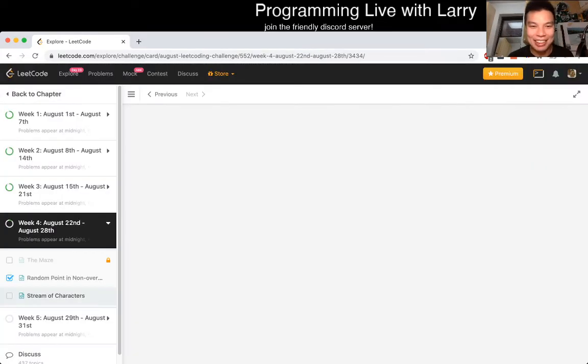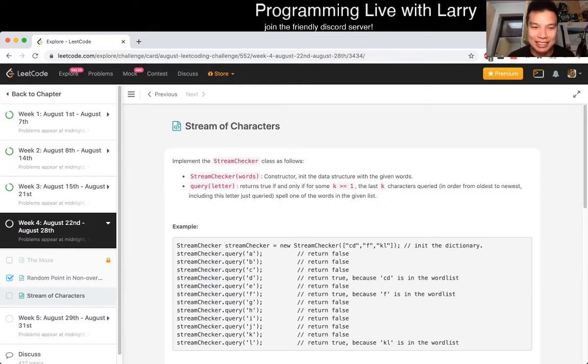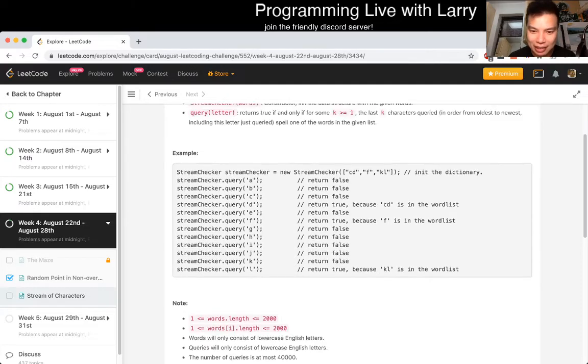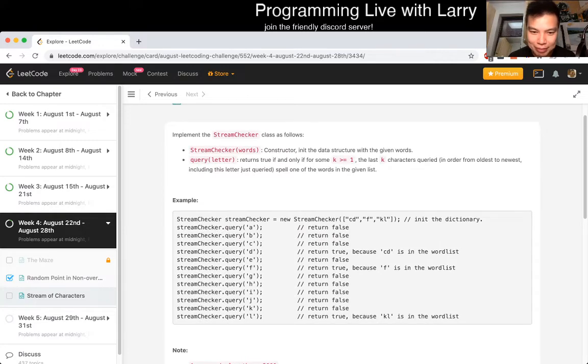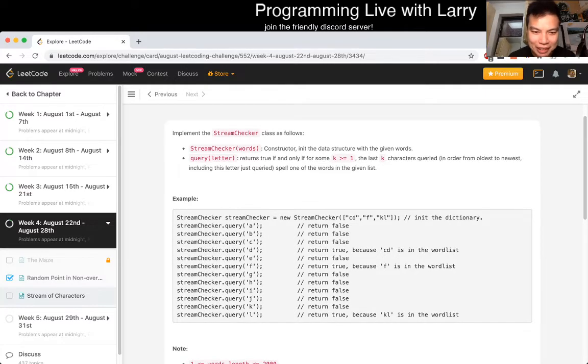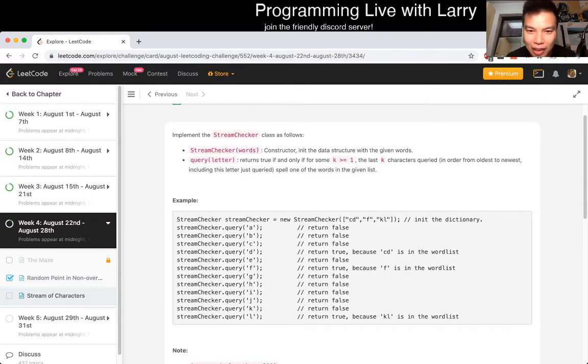Let's go look at today's problem, Stream of Characters. Okay, so it's a class we have to implement, a StreamChecker. And then the last K characters queried spell one of the words in the given list. Okay, what does this mean? What's K? I'm just reading real quick right now. Return true if for some K.